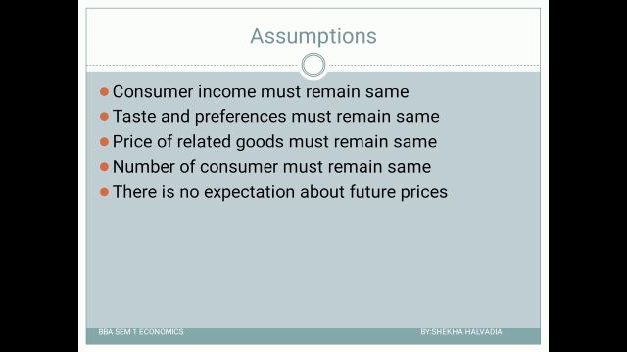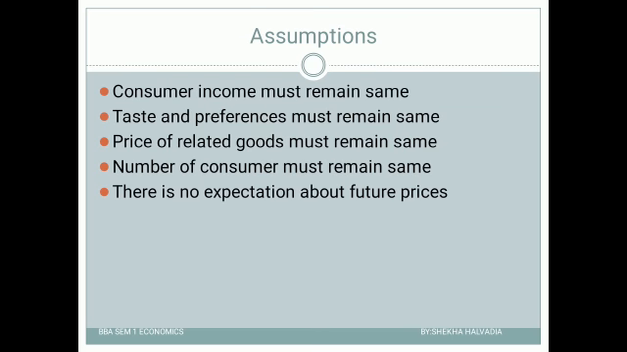Now let us go to the next, that is, price of related goods must remain the same. That means the price of related goods, meaning the price of substitutes and the price of complementary goods, are also assumed constant. So here we have assumed that there is no change in the price of substitutes, or no change in the price of complementary goods, right? So if the price of a substitute also changes, in such a case it won't have the inverse relationship between the price and demand.